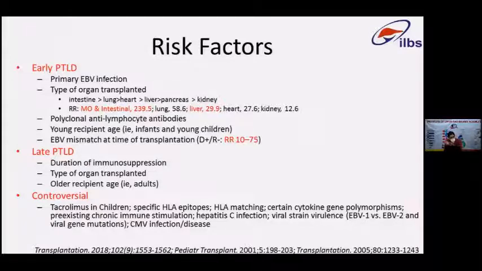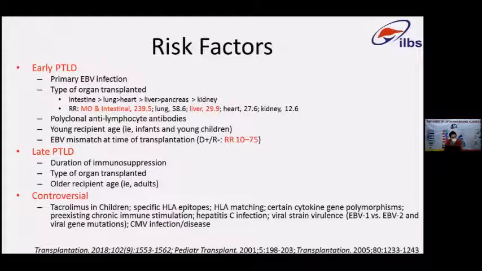Early induction therapies, if you are using lymphocyte-depleting antibodies, carry a higher risk. Younger age and especially an EBV mismatch, a D plus R minus status, where the donor is positive and the recipient is negative, is considered one of the most important negative prognostic factors for development of EBV infection and therefore later onset of PTLD.